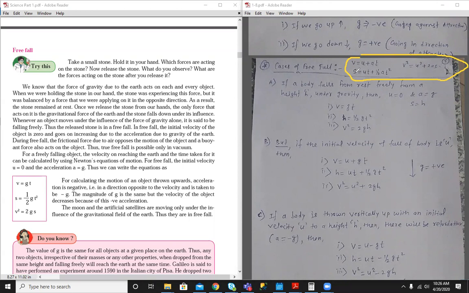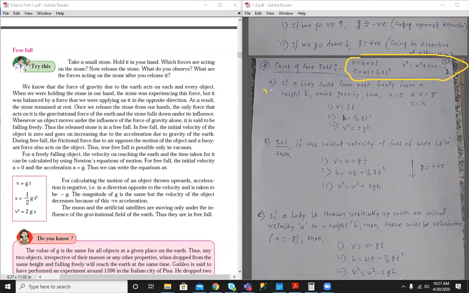What is s? s is the displacement. For motion in the horizontal direction, s is considered as displacement. For motion in the vertical direction, s is considered as height. In the second equation, u is the initial velocity, t is the time taken to cover displacement s, and a is the acceleration. Third equation: v squared equals u squared plus 2as, where v is final velocity, u is initial velocity, a is acceleration, and s is displacement in the horizontal direction. In vertical direction, s will be replaced by height.